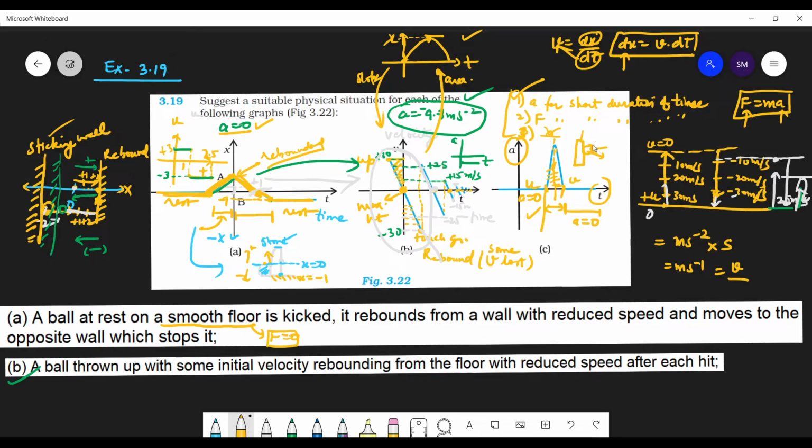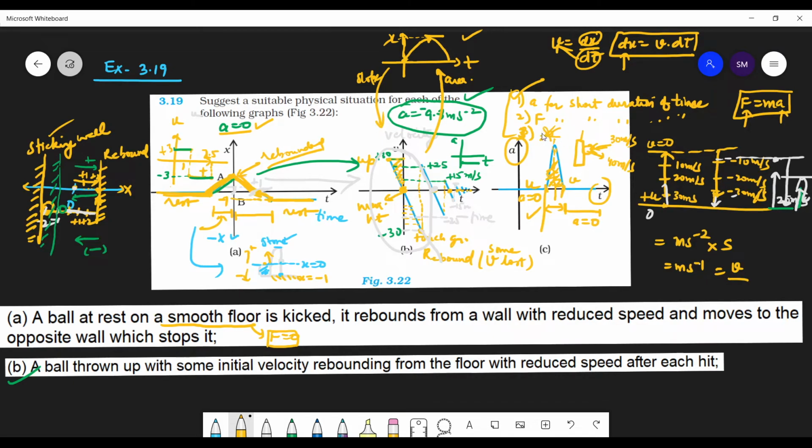So hitting the ball, suppose the ball was coming with, so rebounding might not be that ideal example. Hitting with the bat will be the ideal example, right? Why? Suppose the ball is coming at 30 meter per second and you hit it back with 40 meter per second. So that's the increase in velocity, because velocity is also increasing here.